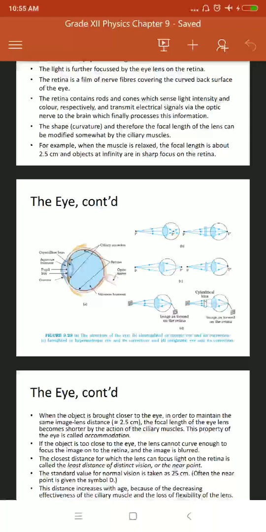So here we need a lens to focus this particular image based on the farsightedness or nearsightedness, that is hypermetropia or myopia.